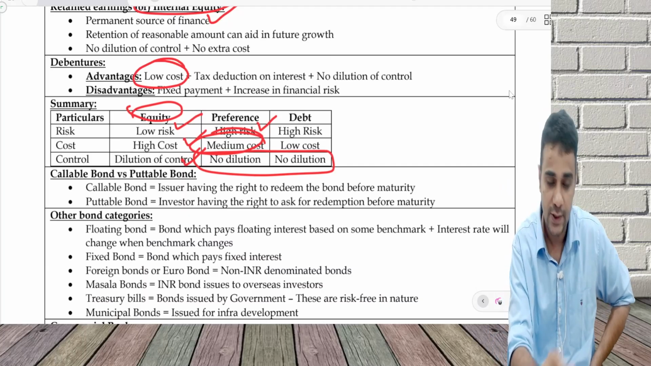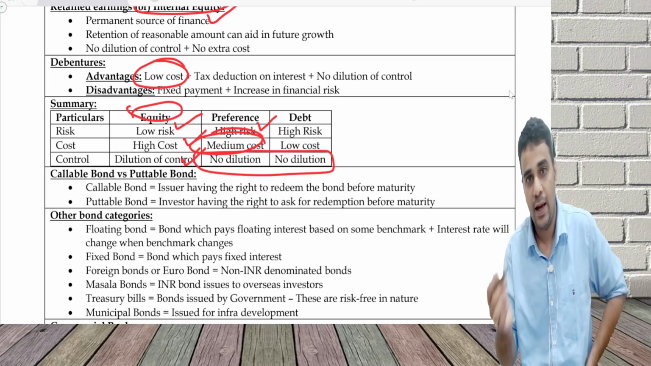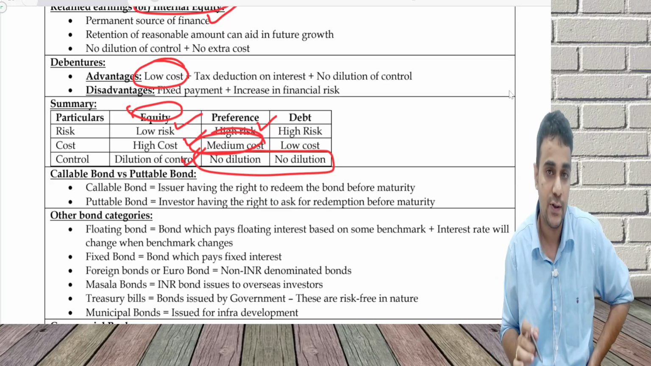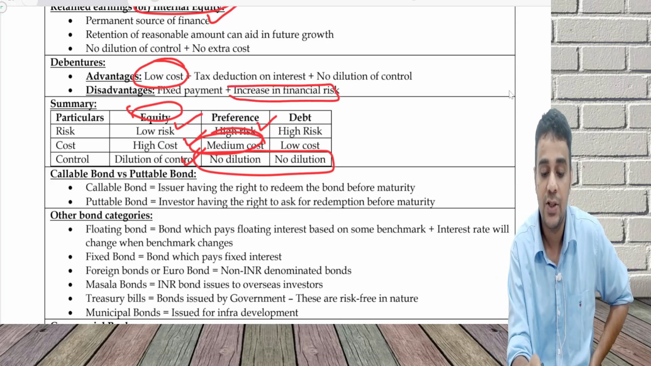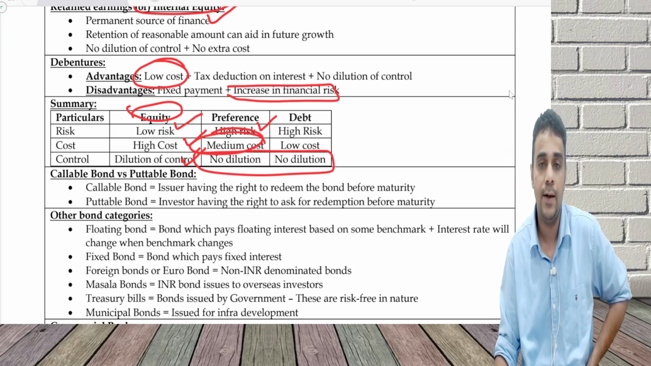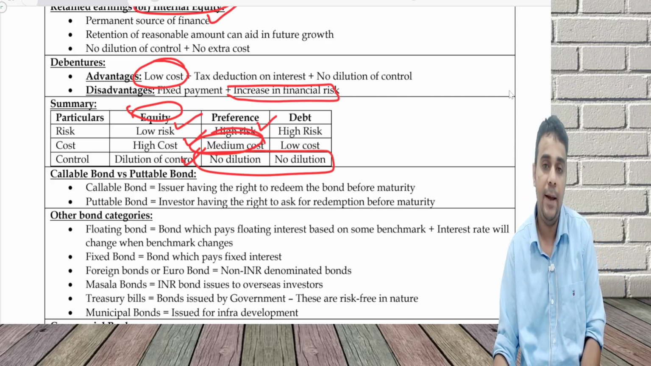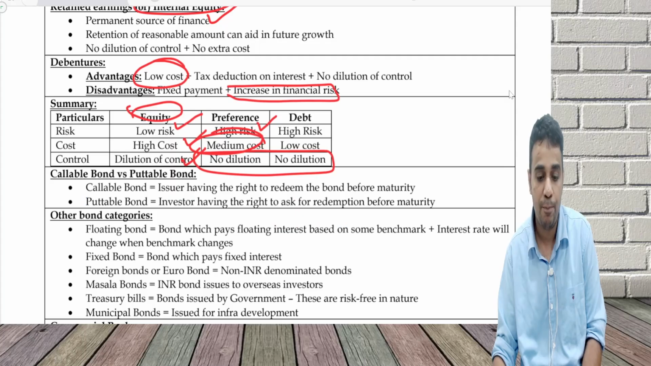Debentures have the lowest cost because interest is on the lower side. Tax benefit is there. No dilution of control. Risk is higher because this can lead to an increase in financial leverage or an increase in financial risk, because you have to pay a fixed amount. You have to keep paying a fixed amount. So that is a problem with the debenture.